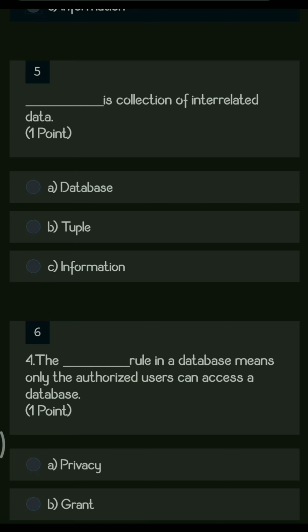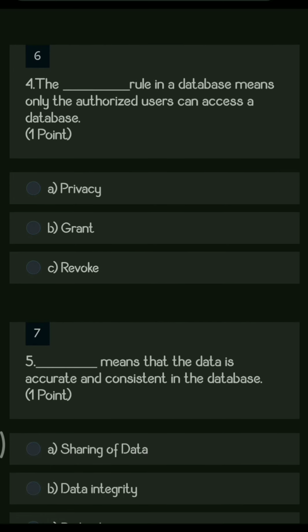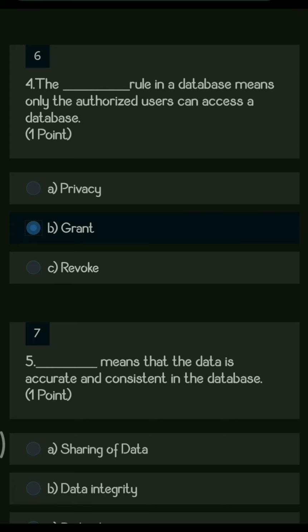Next question. Dash is the collection of interrelated data. So options are database, tuple, information. So database is a collection of interrelated data. Next question. The dash rule in database means only authorized users can access a database. Here we have the options privacy, grant and revoke. Now grant and revoke are the commands which we see in DCL. Grant is the command which we give to the user to give him the rights or to make him an authorized user. So grant will be the right answer.